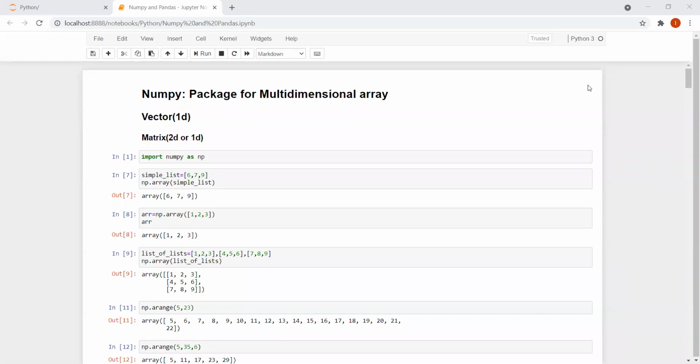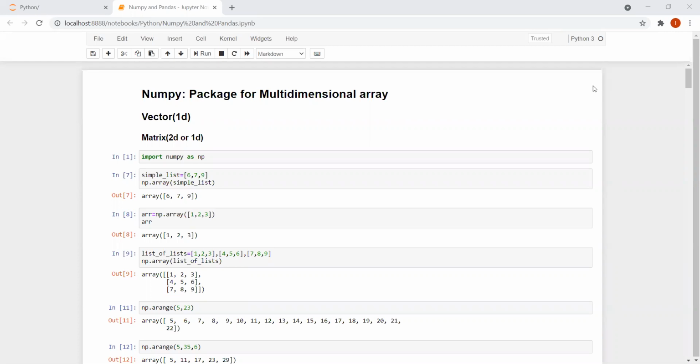Hello everyone. In this video, let us discuss NumPy for data science beginners. Why do I start with NumPy? We all know that Python is the easiest programming language for the data science domain.